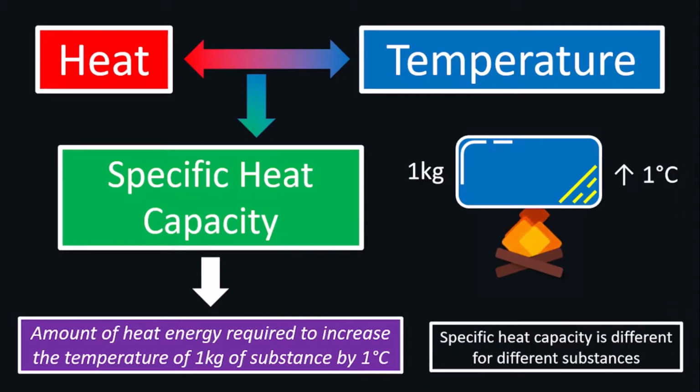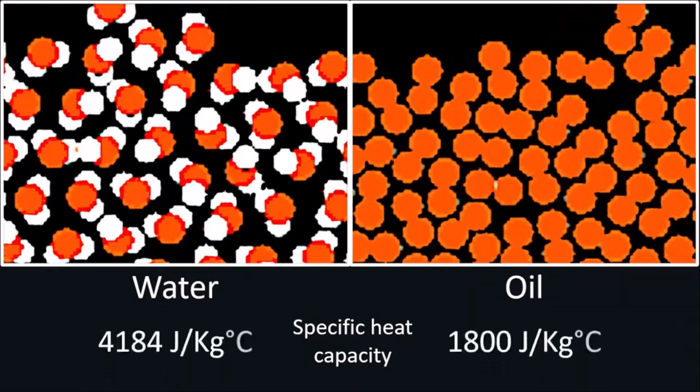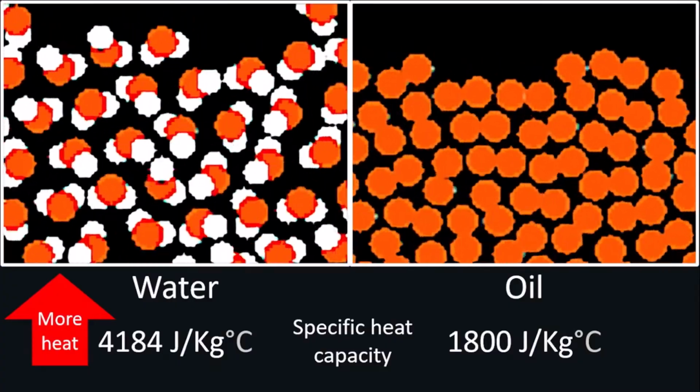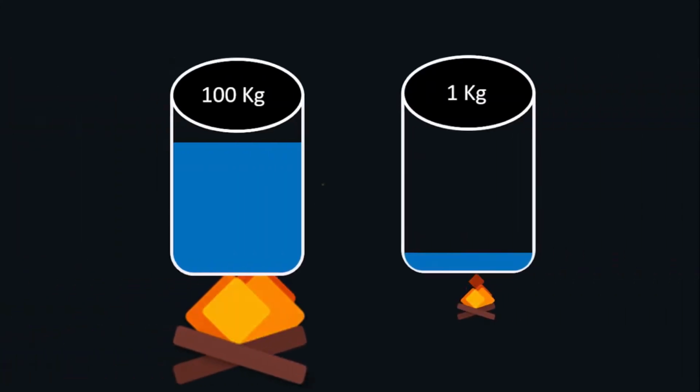Different materials have different molecules with different interactions between the molecules, so different materials have different specific heat capacities. For example, water has a higher specific heat capacity than oil. So, for the same mass of water and oil, more heat is needed to increase the temperature of water. Additionally, the amount of substance also matters. More heat energy is needed to increase the temperature of 100 kilograms of water than for just 1 kilogram of water.